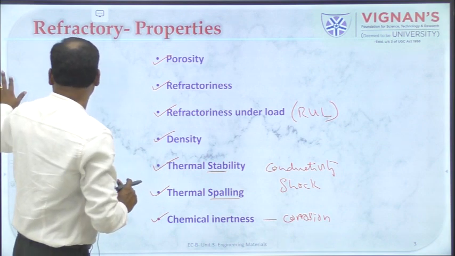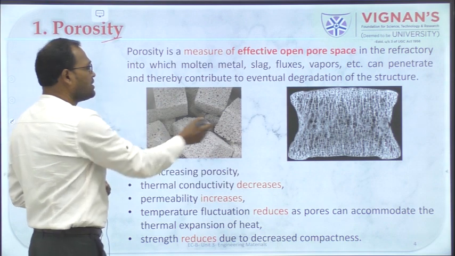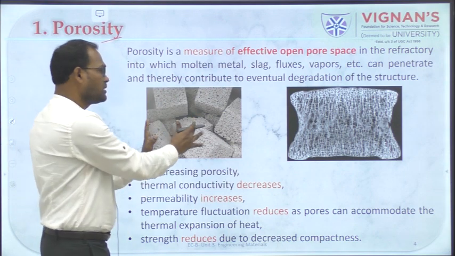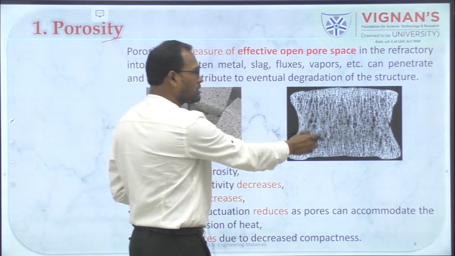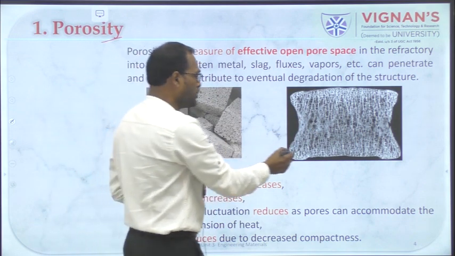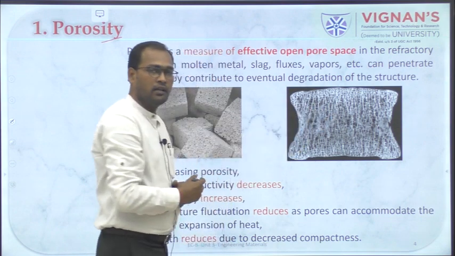Moving on with the first one, porosity. You can see the images of this. This is a brick which has porous structures in it, and this is a cross section of this porous material where you can see the pores which are connected or interlinked among them.